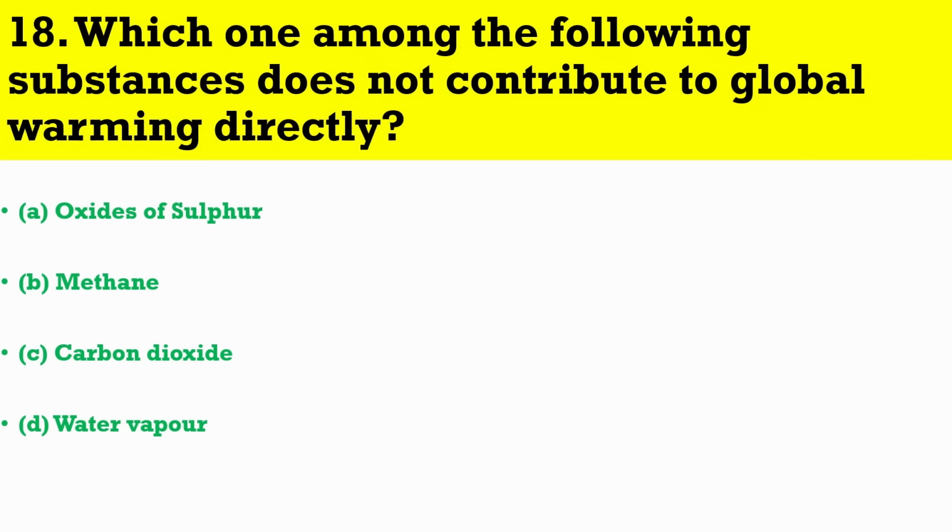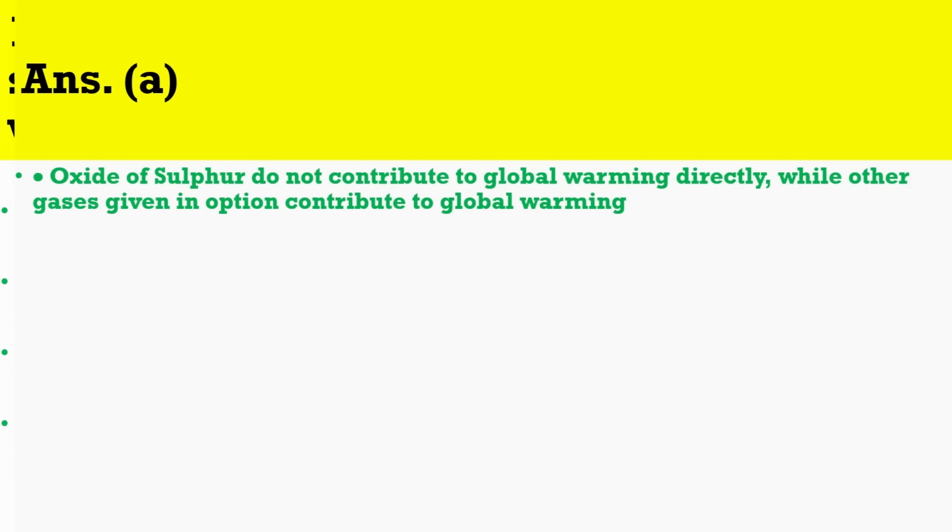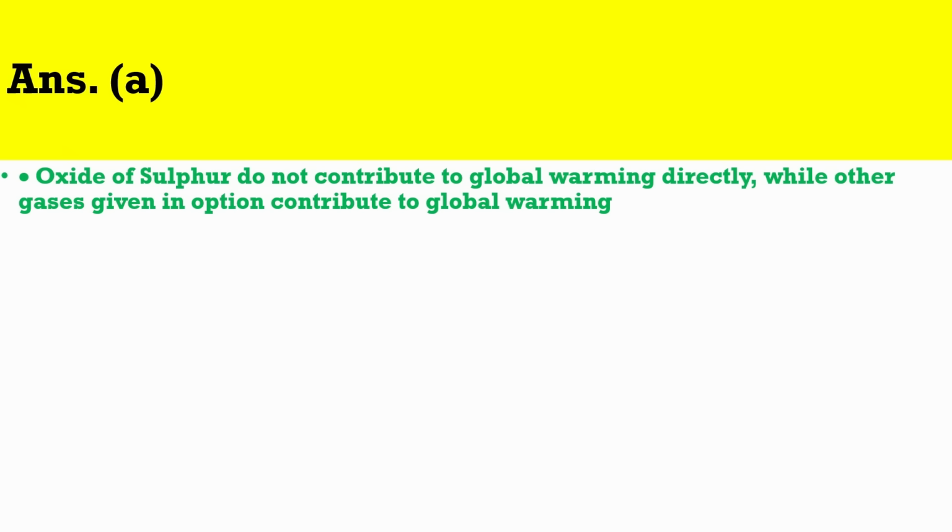Question number 18. Which one among the following substances does not contribute to global warming directly? The correct answer is A. Oxides of sulfur do not contribute to global warming directly, while other gases given in the options contribute to global warming.